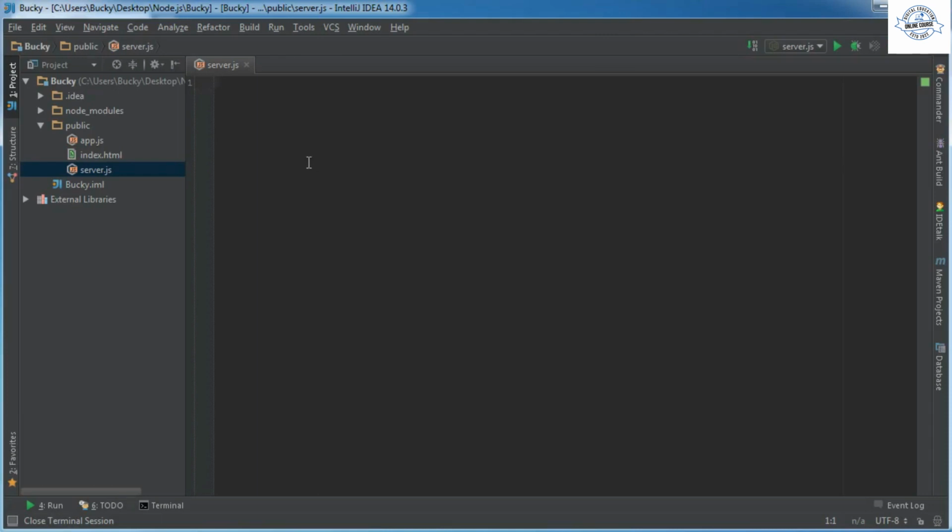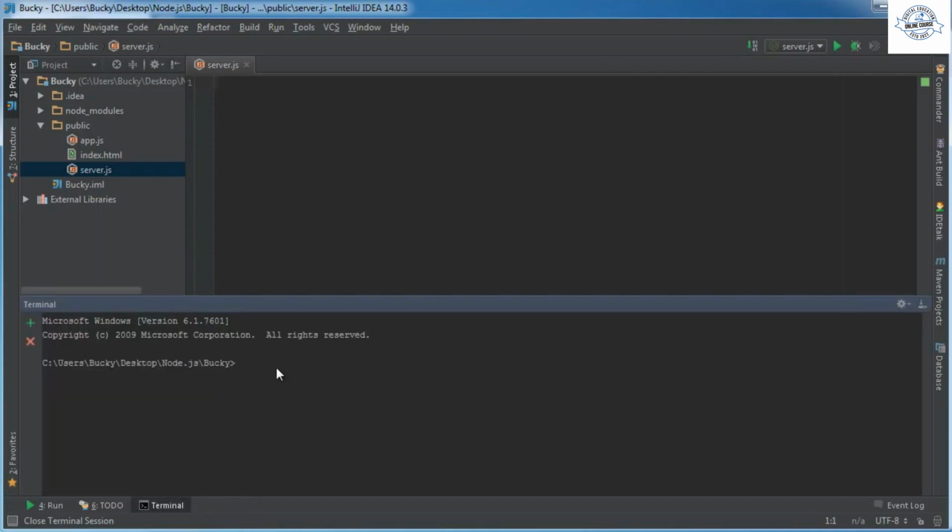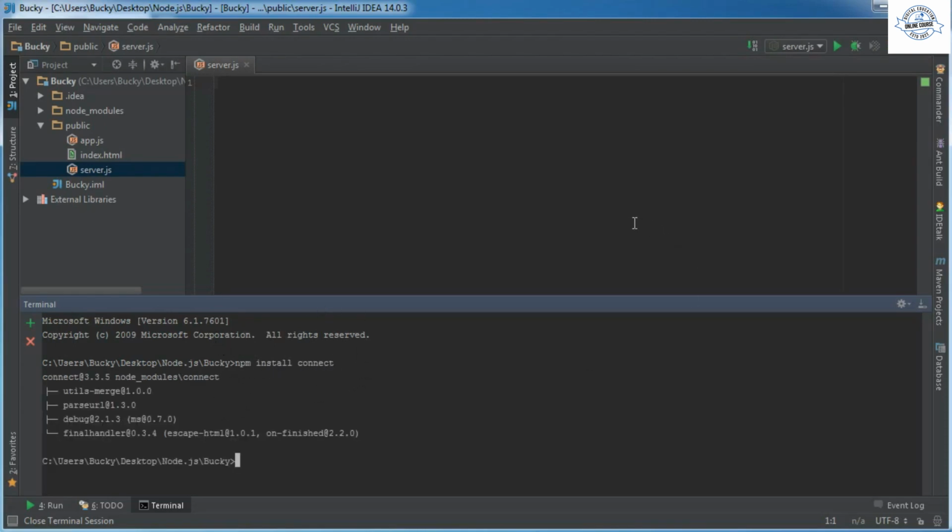So how do we install the Connect module? Well, the first thing that we need to do is go down to this terminal right here, and you guys are probably going to cry when you see how easy this is. Type npm install connect, and that's it. What this is going to do is go on the internet, look for this package called Connect. It already knows exactly where to go, download it, install it and configure it with your project.